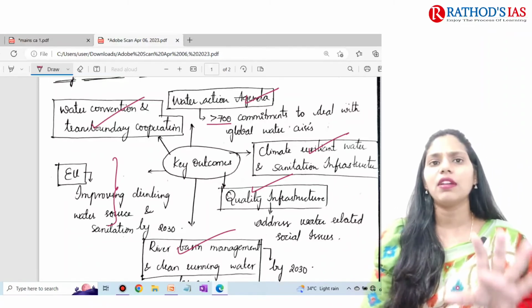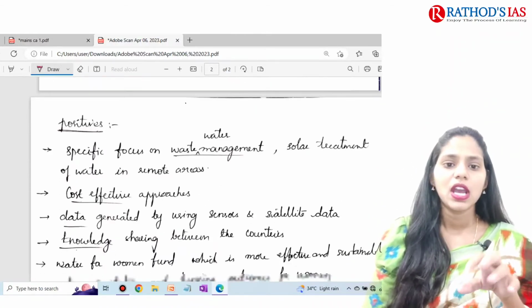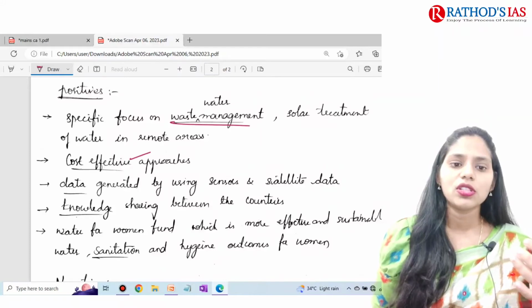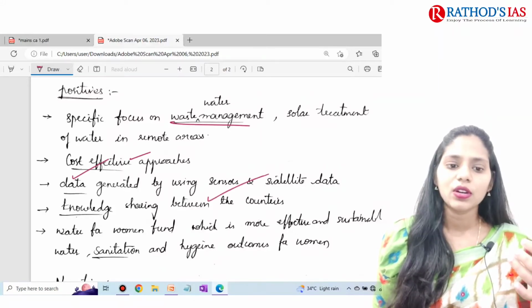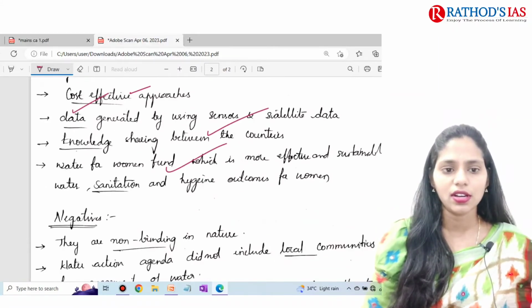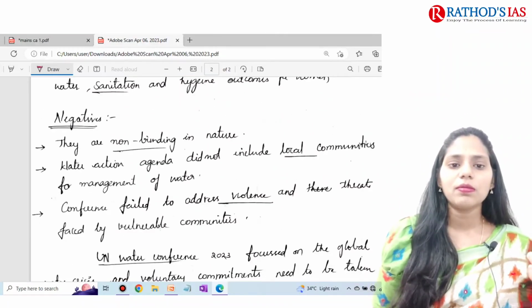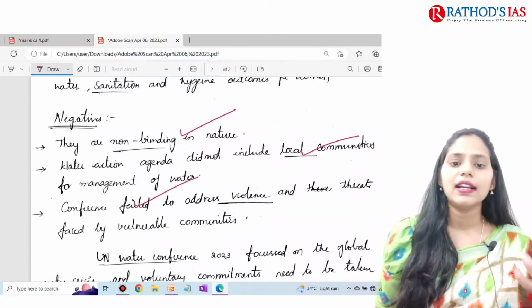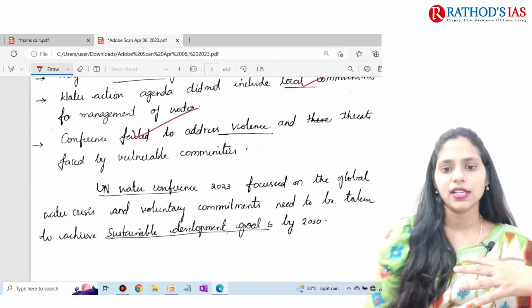So write at least 5 to 6 outcomes, and you can write positives like wastewater management, cost-effective methods regarding data, knowledge sharing, sanitation, etc. And the negatives are that it is not binding, local communities are not involved, and it failed to address the violence, threats, etc.